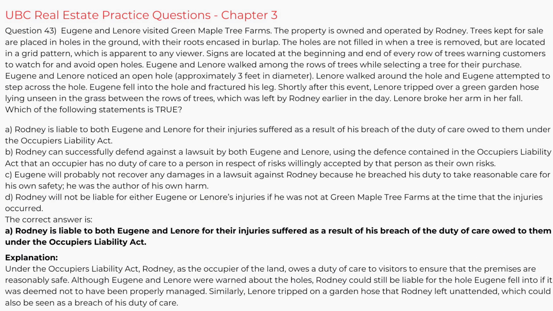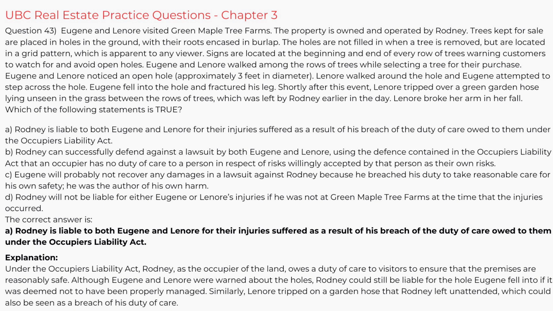Eugene and Lenore visited Green Maple Tree Farms. The property is owned and operated by Rodney. Trees kept for sale are placed in holes in the ground with their roots encased in burlap. The holes are not filled in when a tree is removed, but are located in a grid pattern which is apparent to any viewer. Signs are located at the beginning and end of every row of trees, warning customers to watch for and avoid open holes.